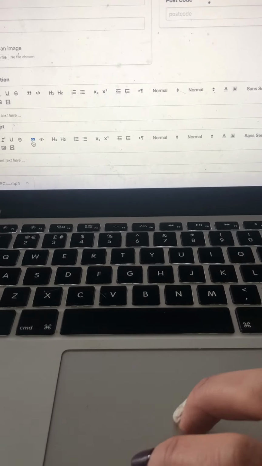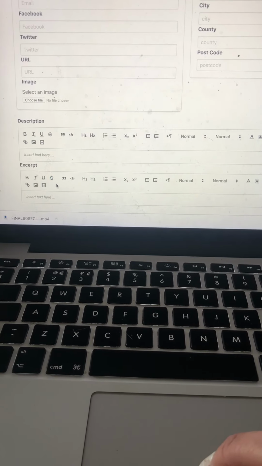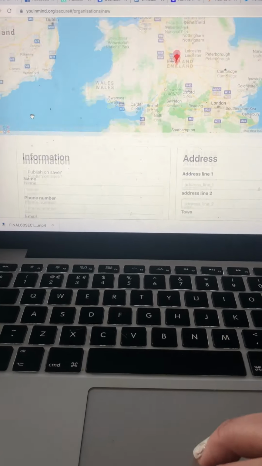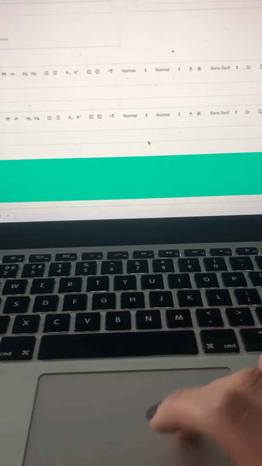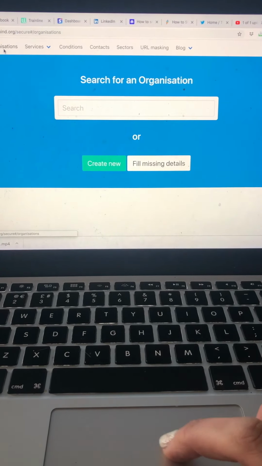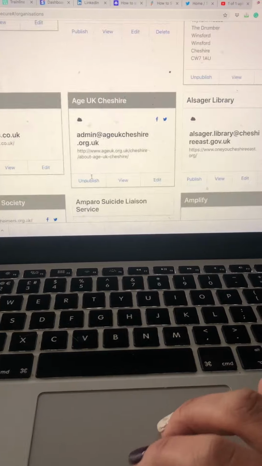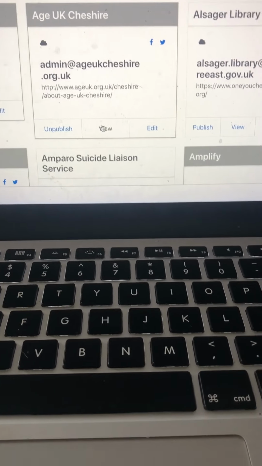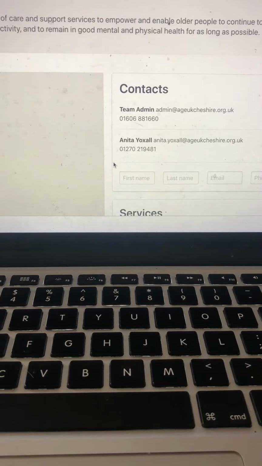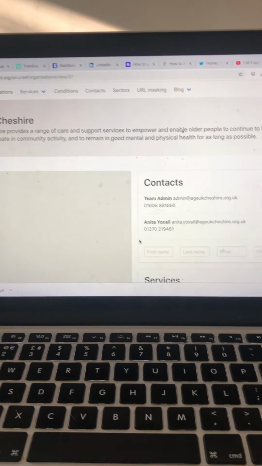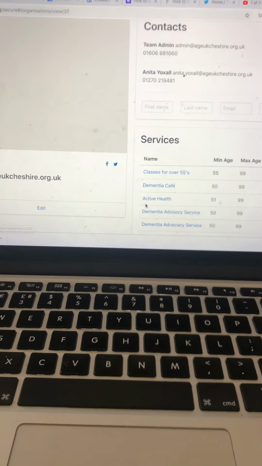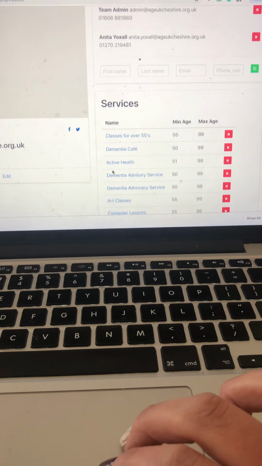A description is a description of what the organisation is, plus an excerpt, and then ideally the organisation's logo as well, which goes into image. Then you click save down at the bottom. When you have an organisation listing, it looks like this. Let's just say Age UK Cheshire. When you've created it, it looks like this, and you can see these are services that have been attached to Age UK.